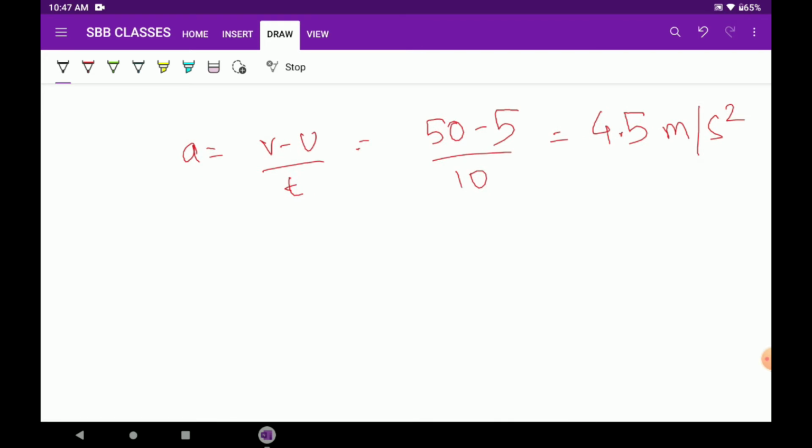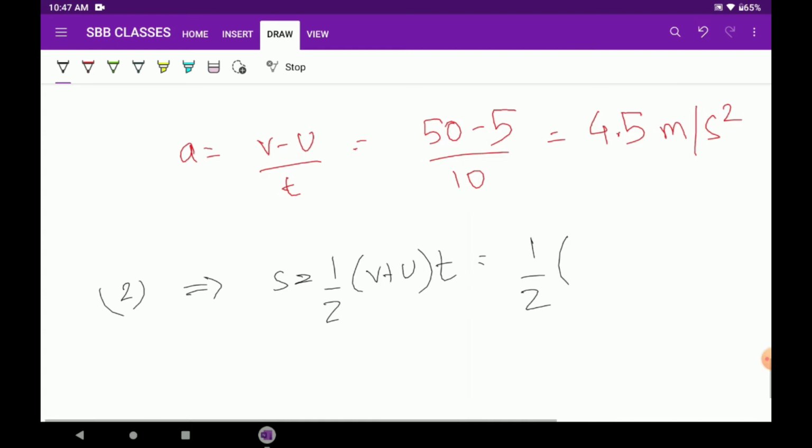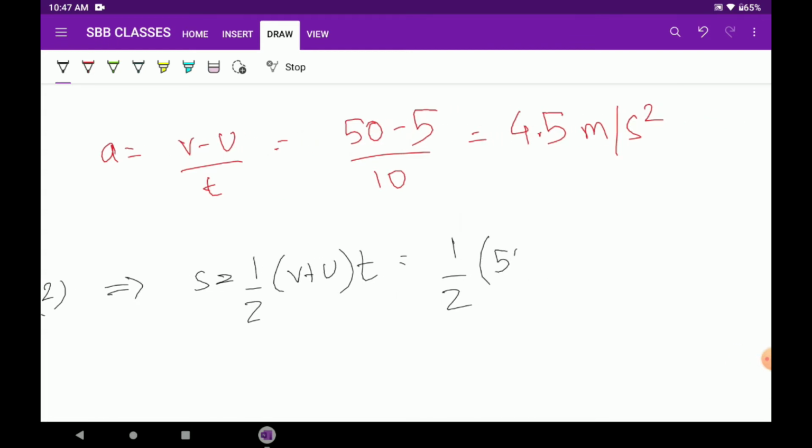Now if I substitute in equation 2, s equals half of v plus u into t, that is half of 50 plus 5 into 10, that comes to 55 multiplied by 5, 275 meters. Not a bad distance.